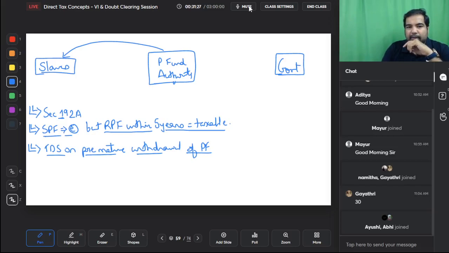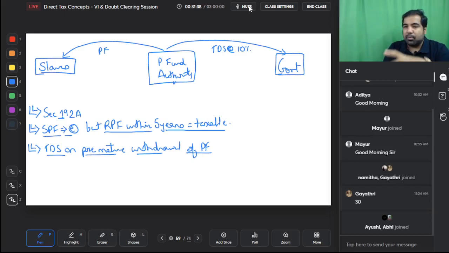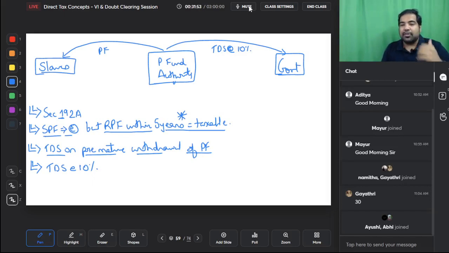So TDS on premature withdrawal of Provident Fund. Guys, now let's see the rate. So whenever they pay you money, this is the PF amount. They have to deduct 10% and pay to the government as TDS. So the TDS is at the rate of 10%. Guys, most common rate of TDS is 10%. So here also the TDS rate is at the rate of 10% on premature withdrawal of PF account. Now let me give you an exception, guys. Of course, you know, after 5 years withdrawal is not taxable and it's not taxed. There is no TDS. Almost like when you go to a wedding, there is food, but because there is free food, there is no bill in the end. Same way, if it's not taxable, there will be no TDS.